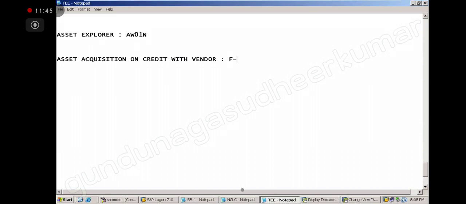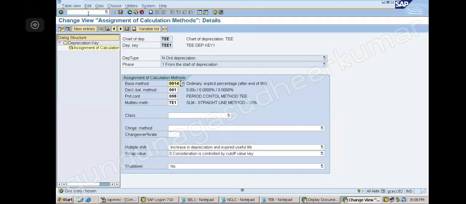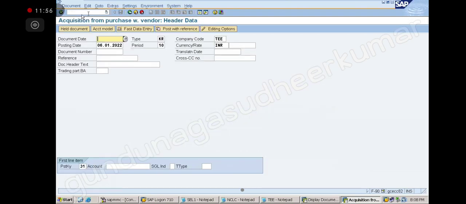The T code is F-90. I will open the T code here, /n F-90. So this is the acquisition from purchase, with vendor.